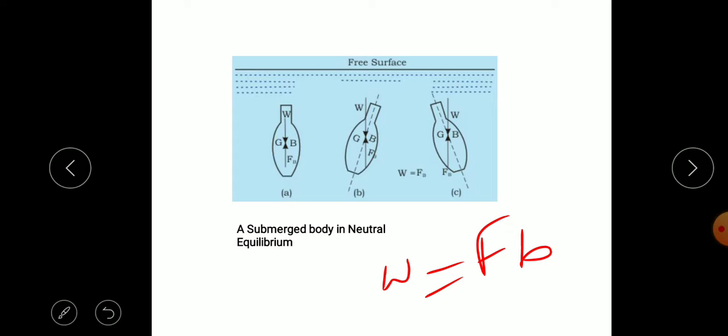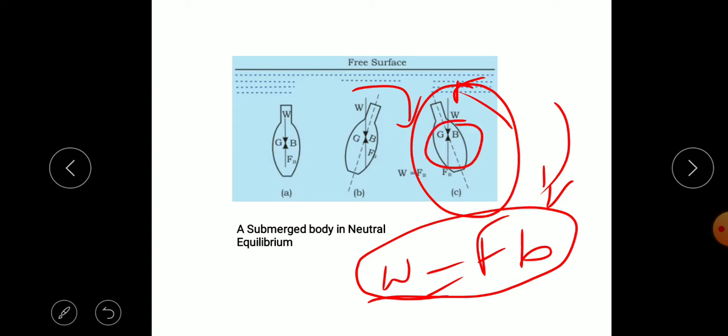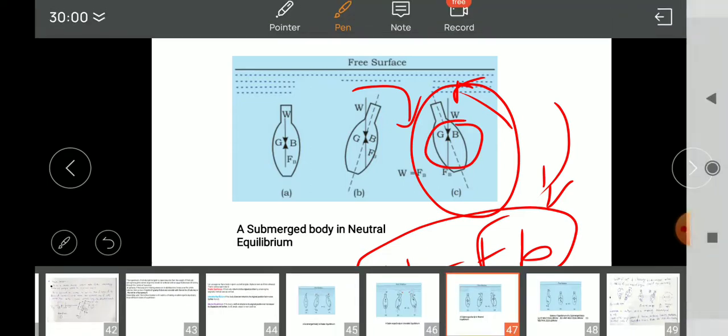At that time, after giving a tilt, the object will not return back, nor will it turn continuously, but it attains a new fixed position. That is called neutral equilibrium. That is, when weight is equal to the force of buoyancy and G and B are at the same position, we get a neutral equilibrium.